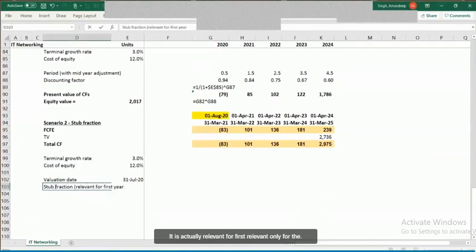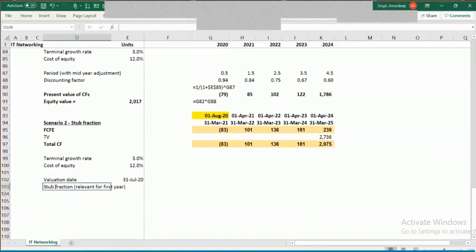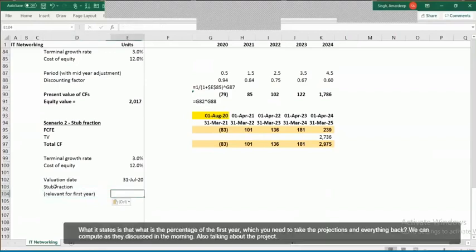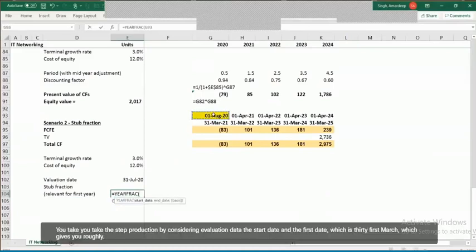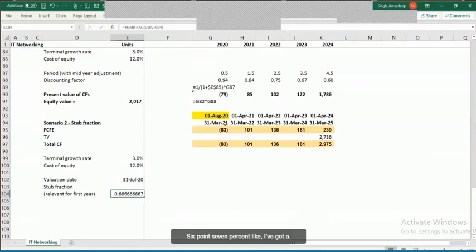the first year. It's relevant only for the first year, not for the subsequent years. What it states is the percentage of the first year for which you need to take the projections. We can compute that, as I discussed in the model when I was talking about project finance. You take the stub fraction by considering the valuation date as the start date and the first year end date, which is 31st March, which gives you roughly about 66.7%. I've got 8 months which are active, and 8 months divided by 12 is 67%.